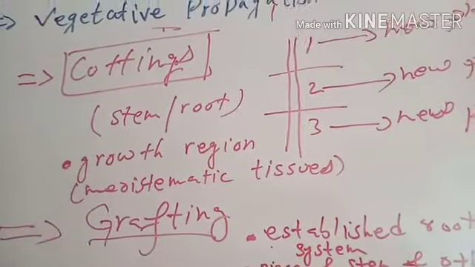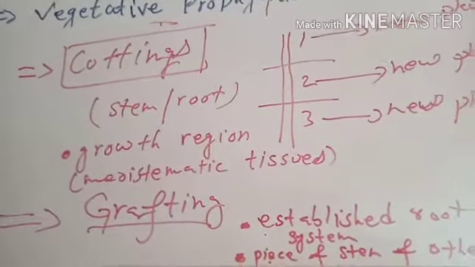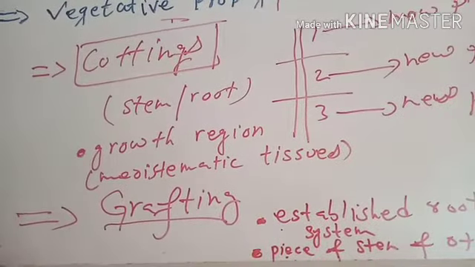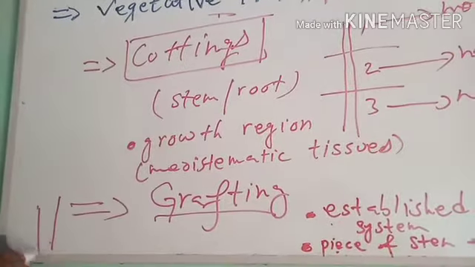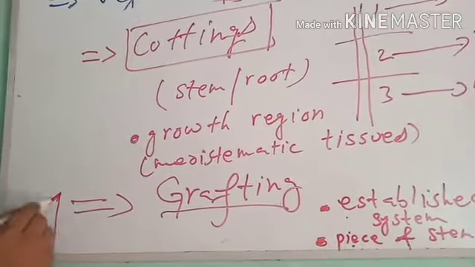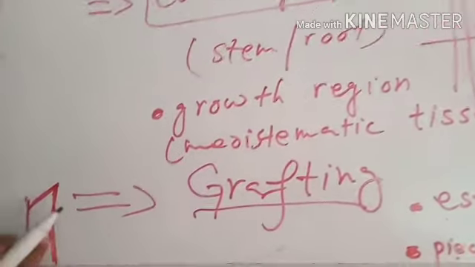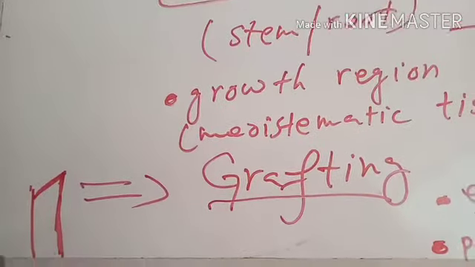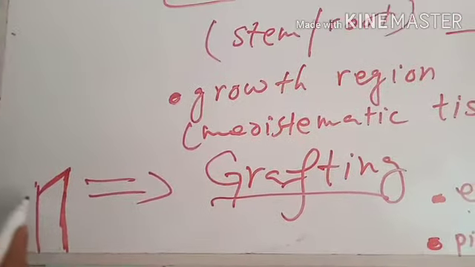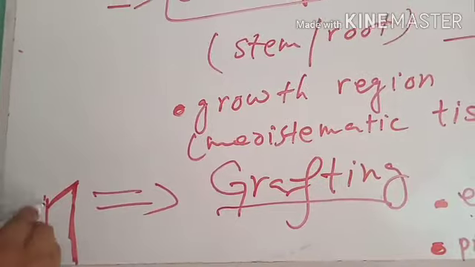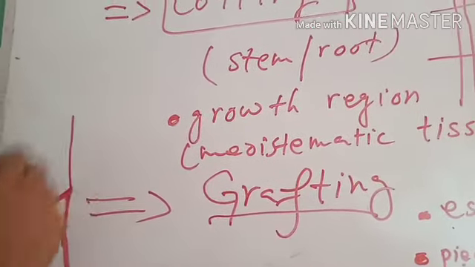In grafting, one thing must be kept in mind: one piece of the stem must be cut in a diagonal way. This portion of the stem, this portion of the branch, must be cut diagonally in this way, and the other branch which is to be attached to this branch of the plant with the established root system must also be cut in a way similar to this.